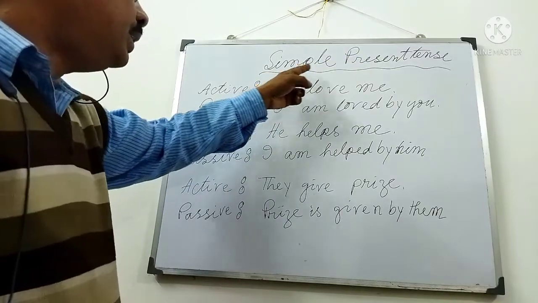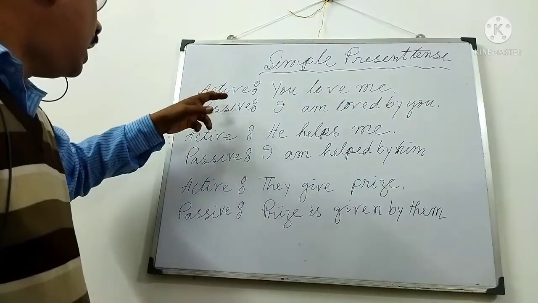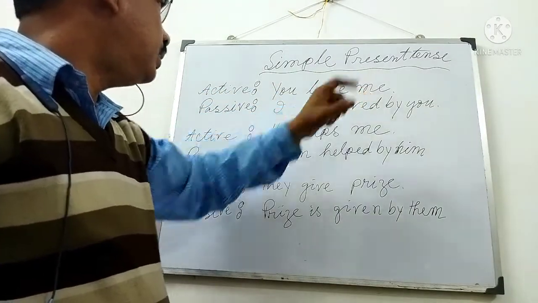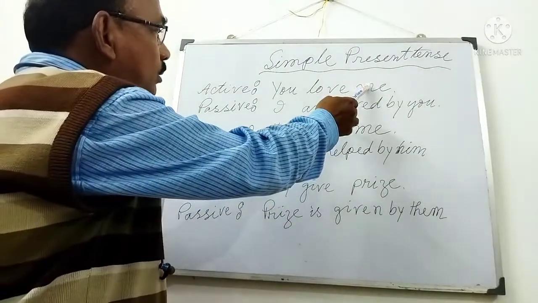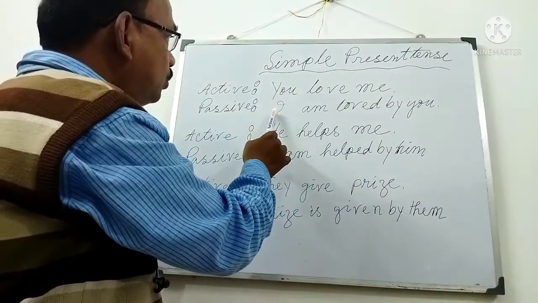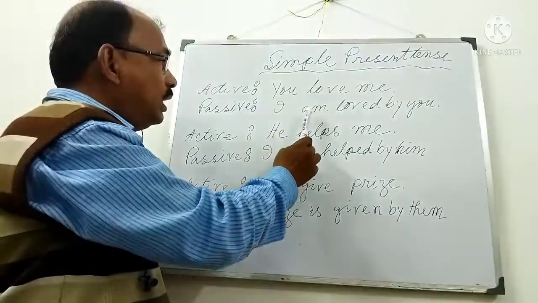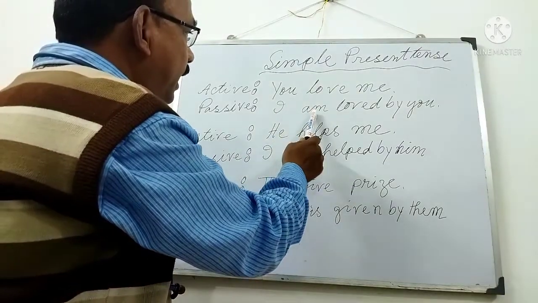At first, we shall learn voice change according to tense. I have written here simple present tense. Active voice: You love me. What have I told you? First rule, the object will be the subject. Me changes into I. Then I have told you there will be the be verb. After I will be am.